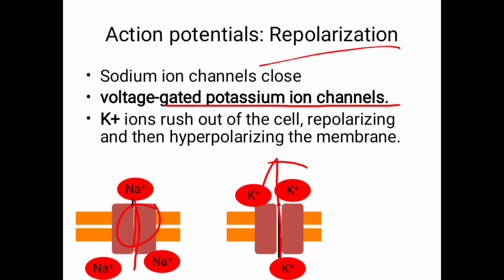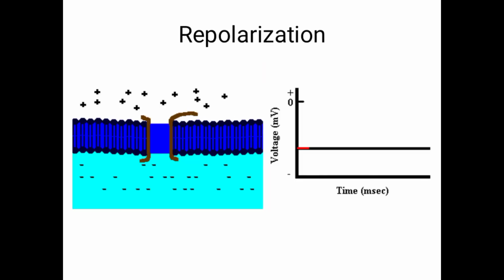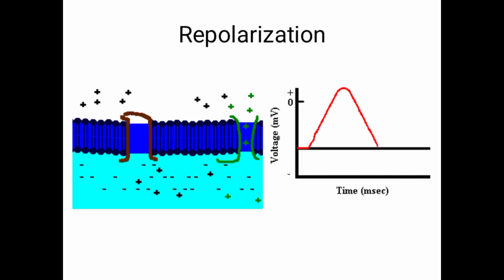That will bring repolarization. Inside becomes more negative because positive ions are moving out, bringing it back to the normal resting condition. The normal resting condition means inside negative, outside positive.